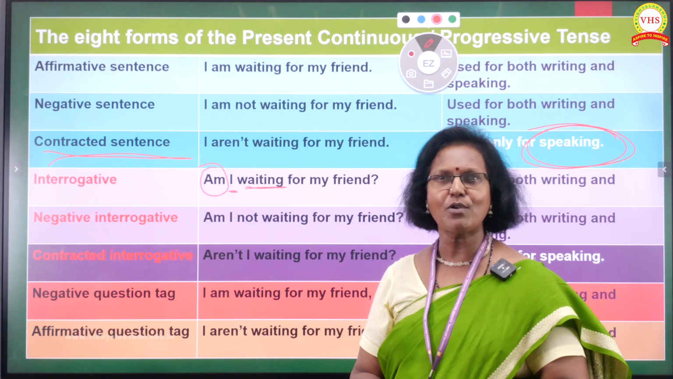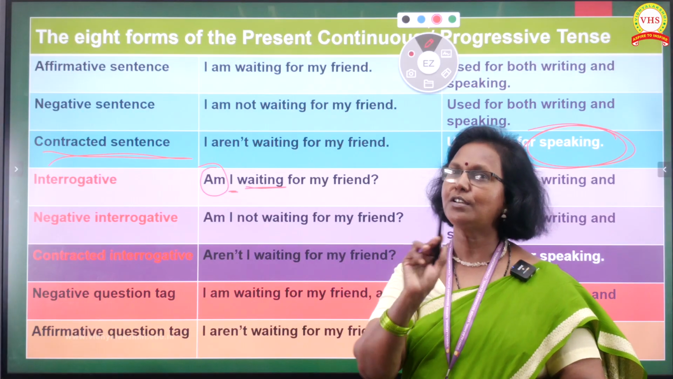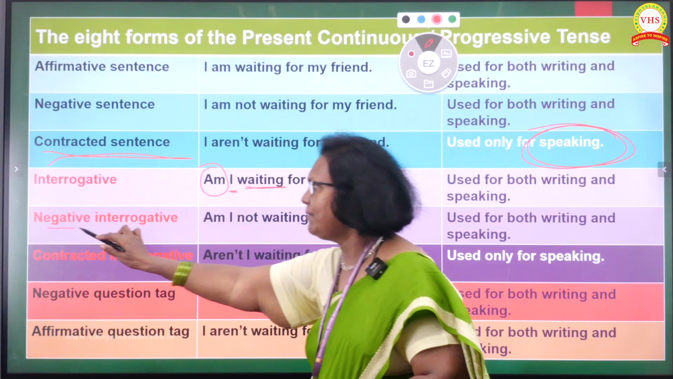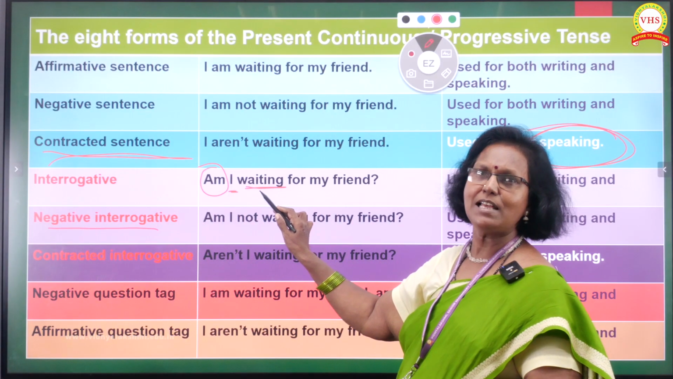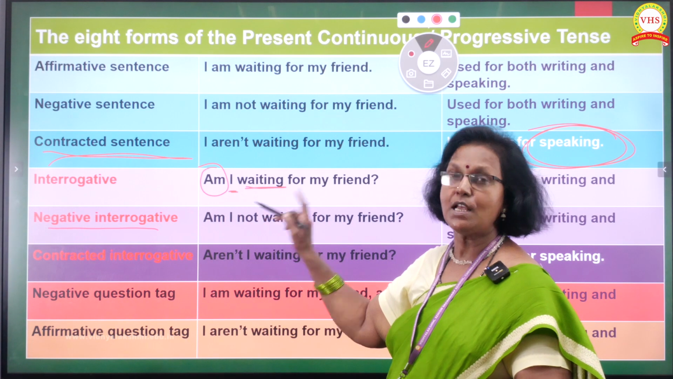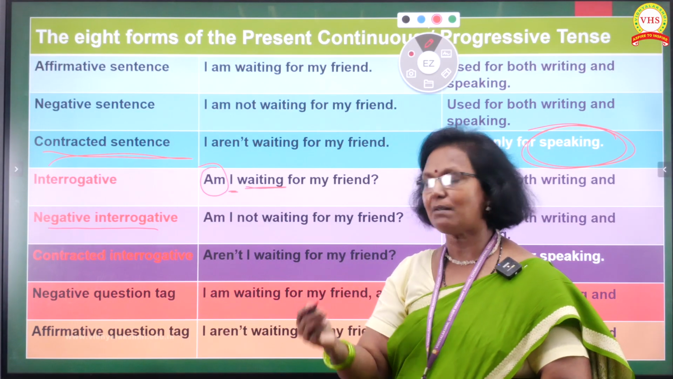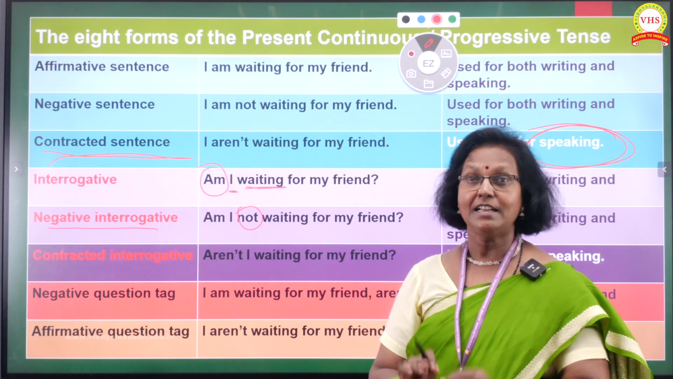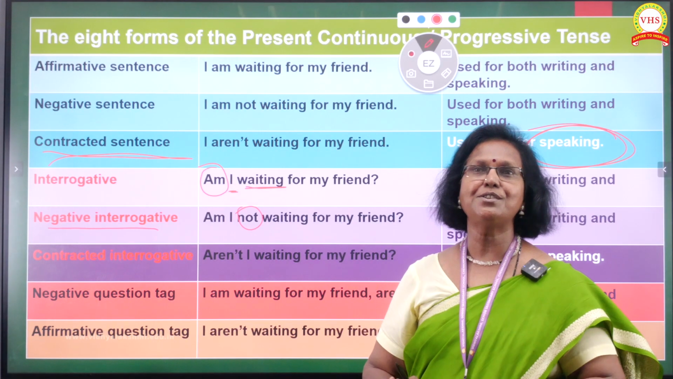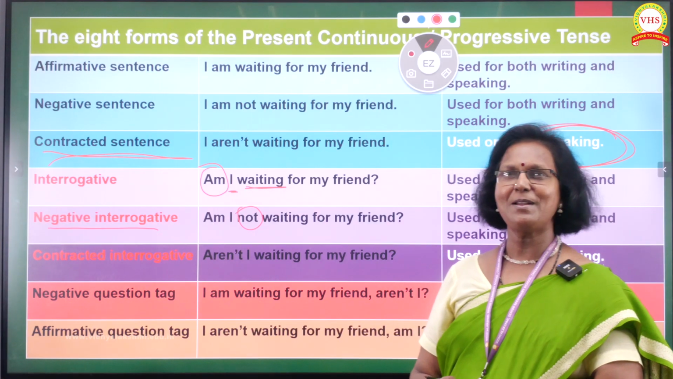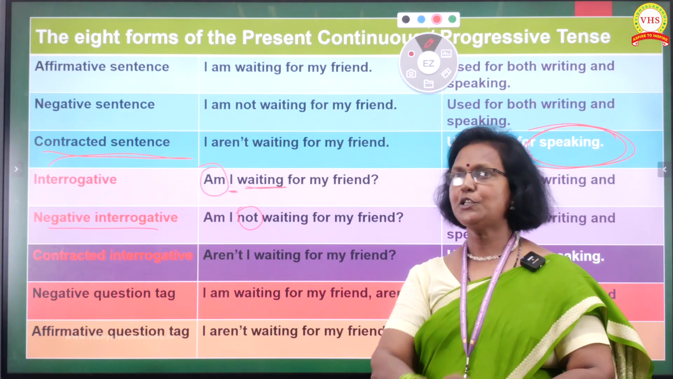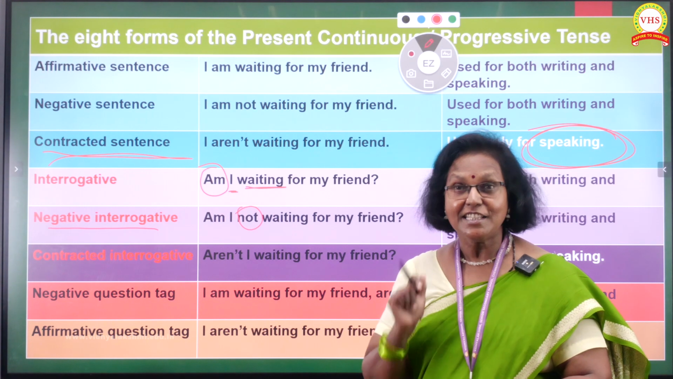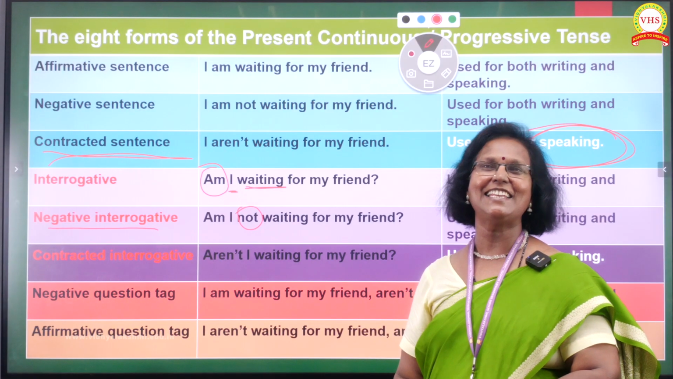Am I waiting for my friend? This is used for both speaking and writing. What about the negative interrogative? You write it in the same way as you wrote your interrogative sentence. The only thing that you will add after the subject is not. Am I not waiting for my friend? Learn the right intonation also. Am I not waiting for my friend? Got it? This is also used for speaking and writing.